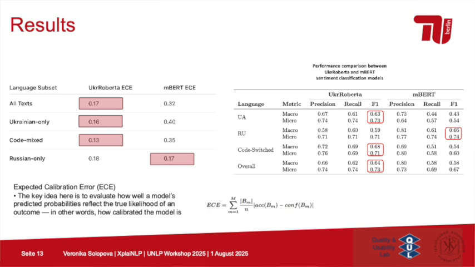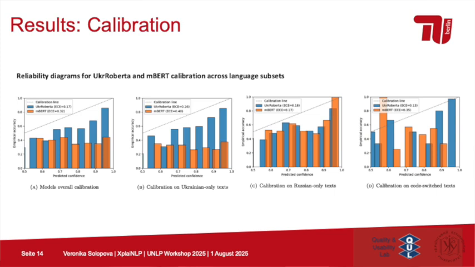Except for the Russian-only setting, but even there we actually see very similar results. So overall, UkrRoberta is much better set for Ukrainian social media. In terms of calibration, we also looked at these reliability diagrams, where we can see the reliability line, which would show the perfect calibration.